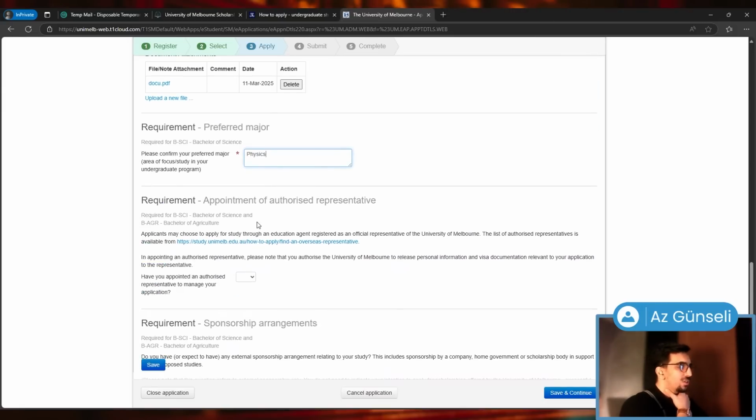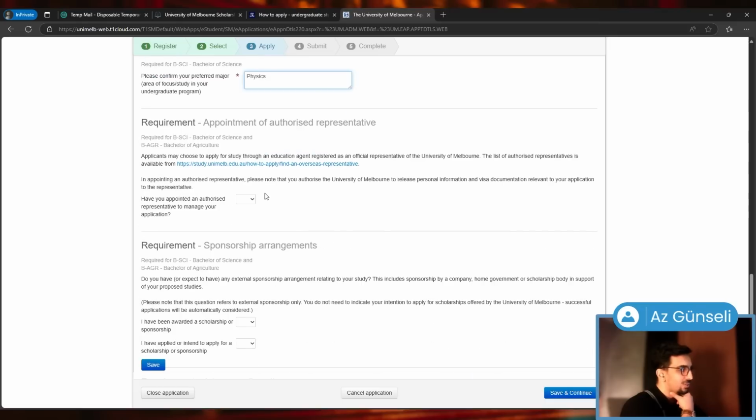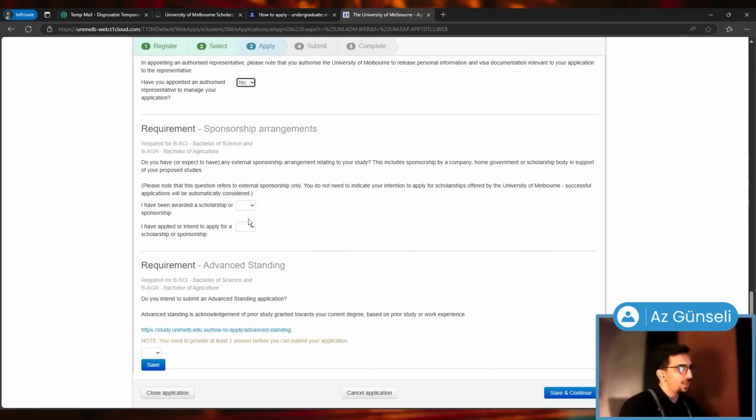Requirement, appointment of authorized representative. Applicants may choose to apply for study through an education agent registered as an official representative of the University of Melbourne. If you have that, you can click on yes here. I'm going to choose no. All right, sponsorship arrangements. Do you have or expect to have any external sponsorship arrangement relating to your study? This includes sponsorship by a company, home government, or scholarship body in support of your proposed studies.